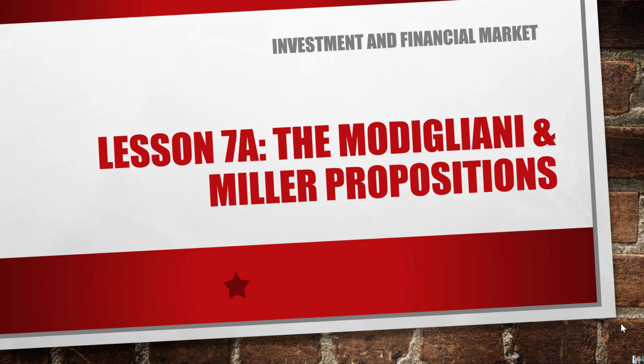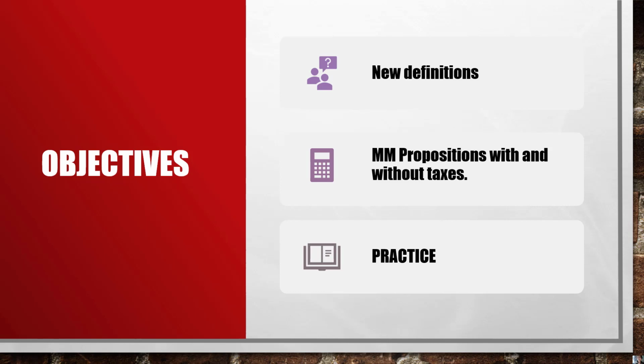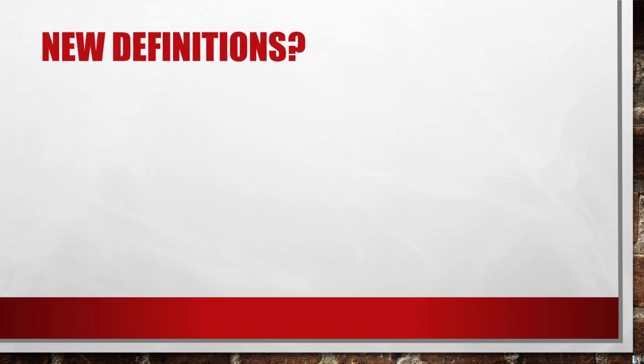It's Daniel here, and today we are going to talk about the Modigliani and Miller propositions. In this lesson, I'm going to first introduce some new definitions. Then I'm going to talk about the three propositions when we have tax and when we don't have tax. And finally, I'm going to give you some practice. So first, some new definitions.